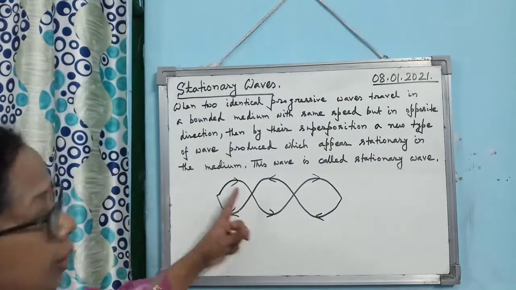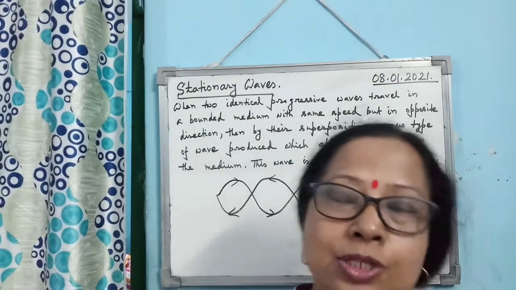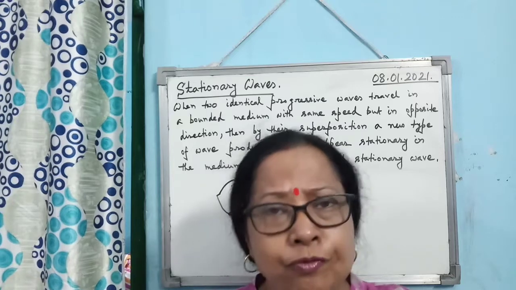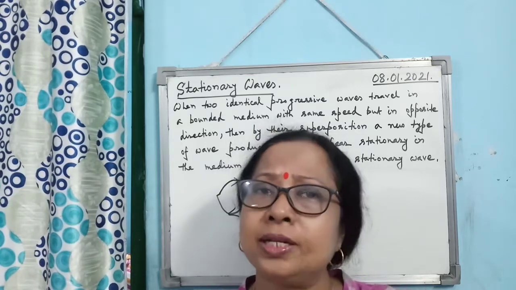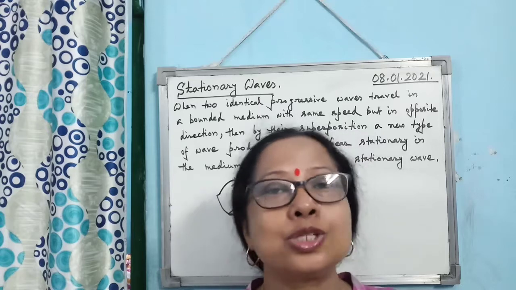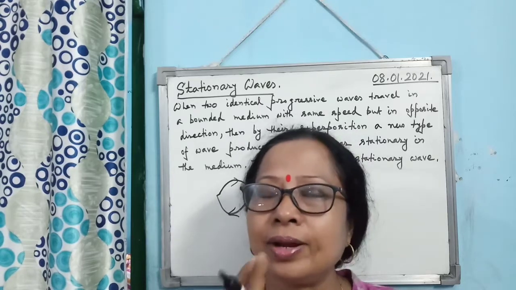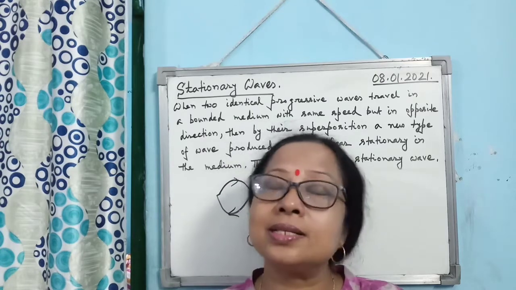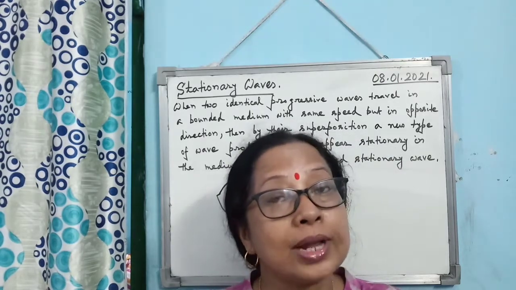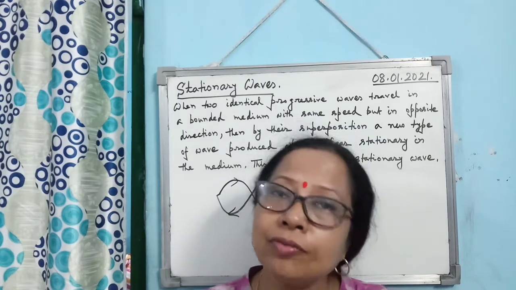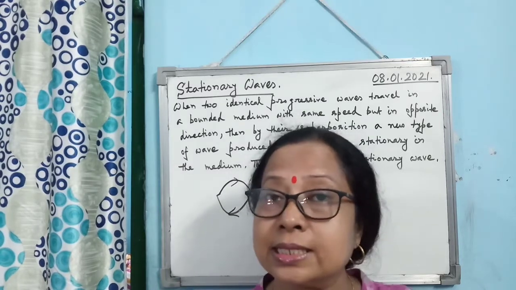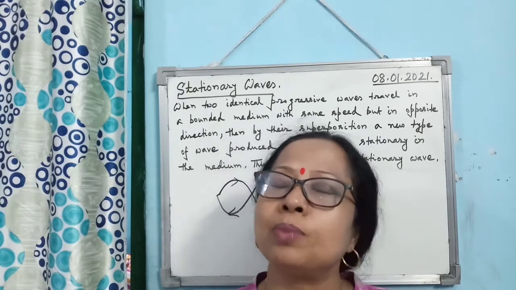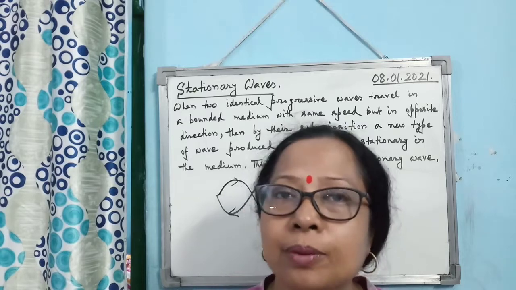Alright. So you see, when two identical progressive waves, having same frequency but different amplitude, moving in the same direction, superpose on each other, then interference takes place. We learned. Okay, next, what is the case we studied? When two identical progressive waves, but slightly different frequency, moving in the same direction, superpose on each other, then beats are produced.